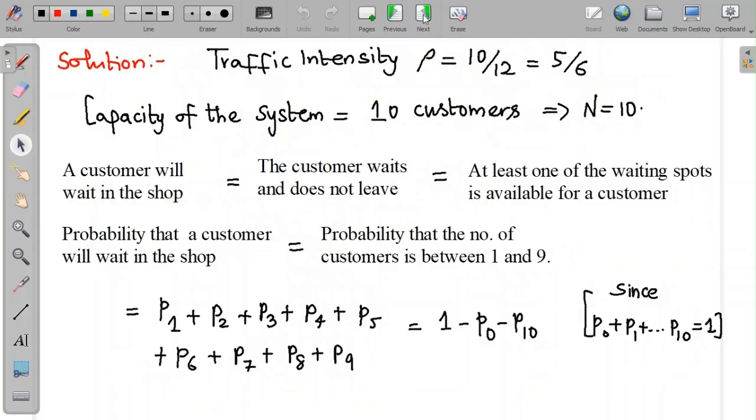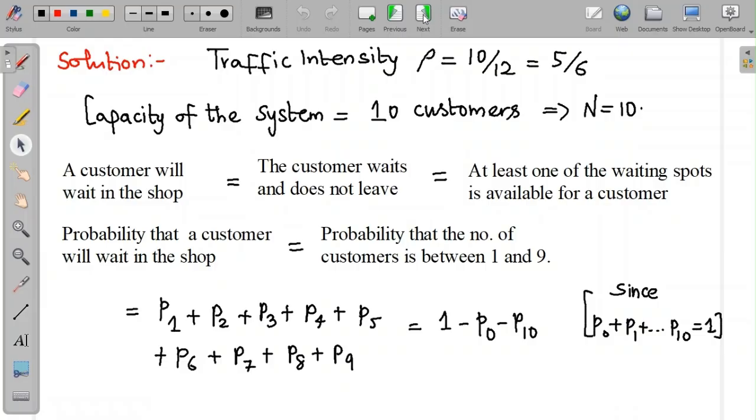Now we are supposed to determine the probability that a customer will wait. A customer will wait and will not leave if at least one of the waiting spots is available. If there's no one already in the queue, the customer need not wait and he gets served. The question wants us to find the probability that he waits.